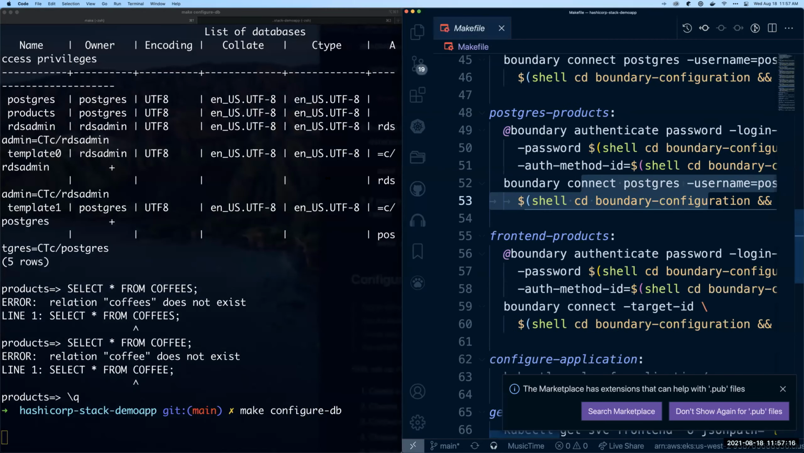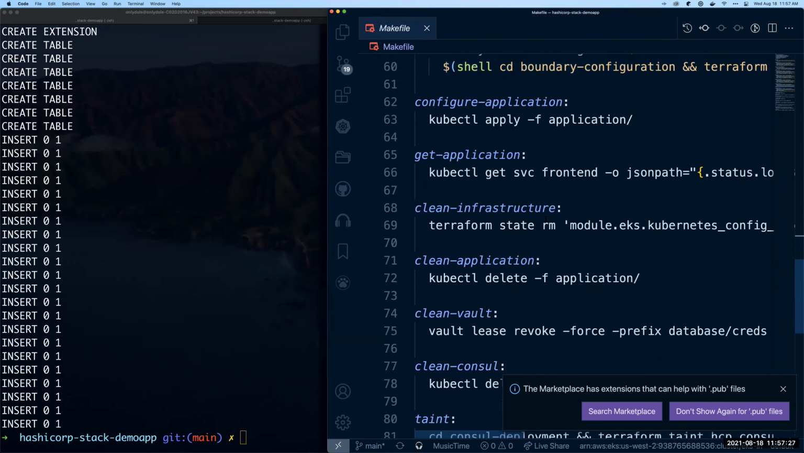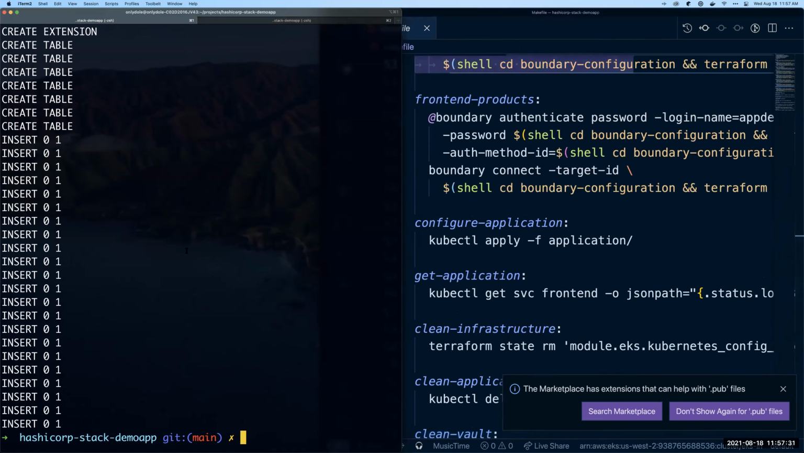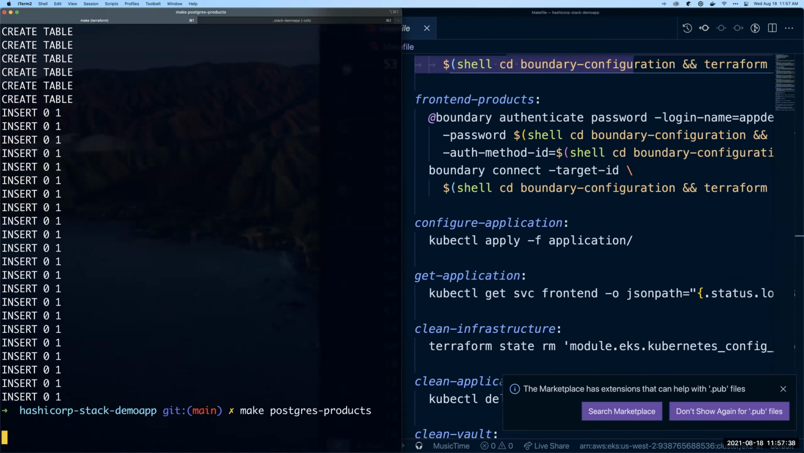What's this? That's fine. I'll pull that up later. So we can see that we've loaded that. Let's go ahead and go back into that database and take a look at all the coffees and things like that we've added. So this will take another second.